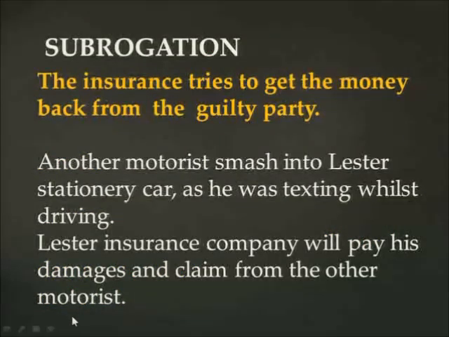Then we move to the other term, which is subrogation. Subrogation simply means that the insurance company has the right to stand on your behalf if you are involved in an accident and the third party was on the wrong side. The insurance company can pay you as the insured person, but the insurance company can go on your behalf and claim from the third party. The third party would be the person with whom you were involved in an accident. The insurance company will go and claim on your behalf after paying you, and that is called subrogation.